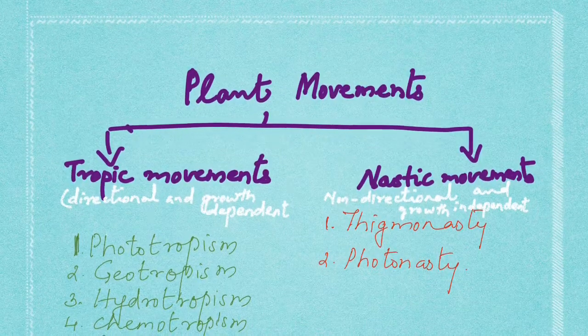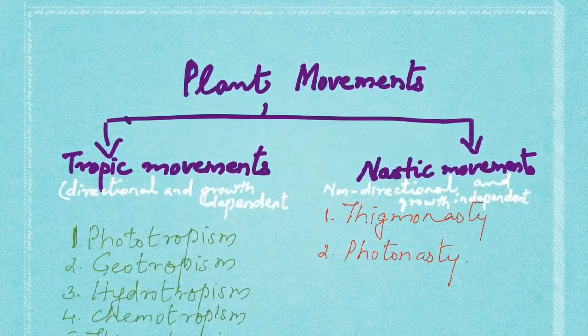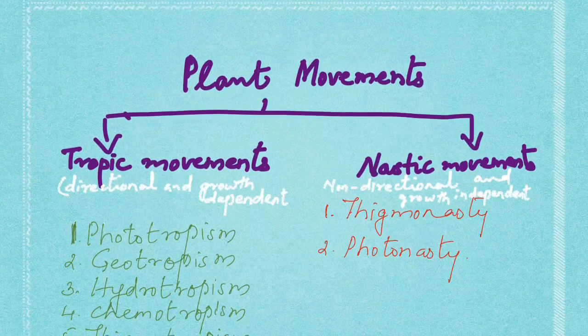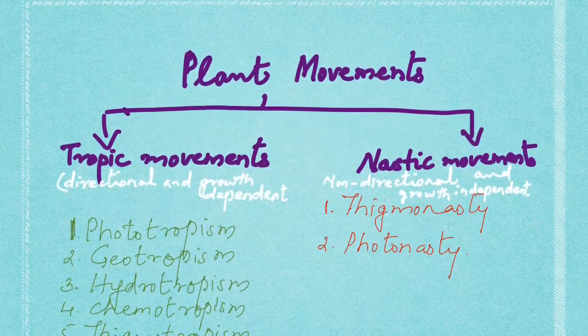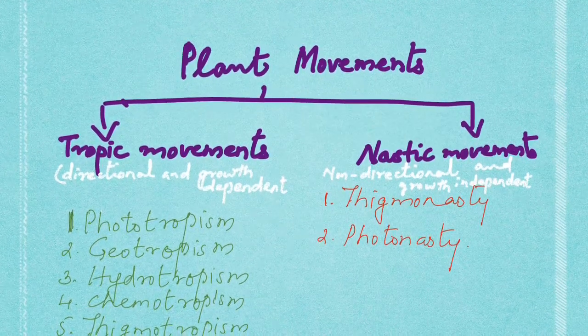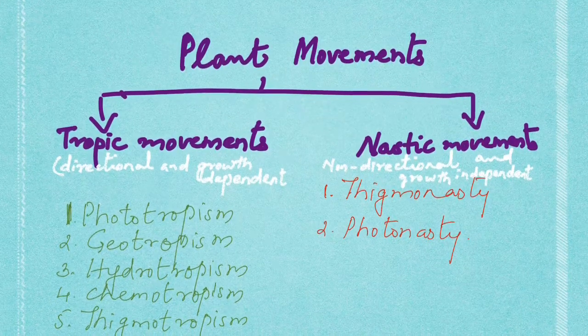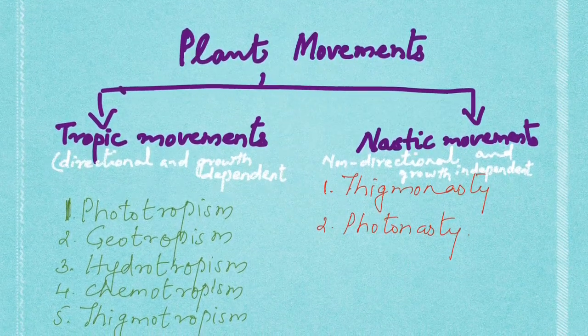Plant movements can be classified into two: tropic movements and nastic movements. Tropic movements are directional and growth dependent, whereas nastic movements are non-directional and growth independent.